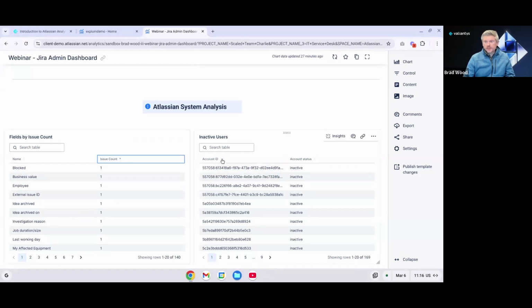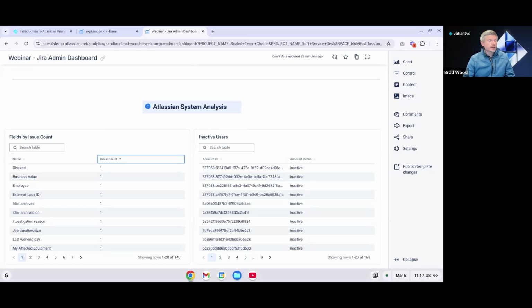And then lastly, on the right-hand side, we have inactive users. This is just simply a list of all the inactive users in our instance. For the sake of this demo, I'm just pulling in their account IDs, but you can actually pull in the first and last name of those users into your charts. And you can get that list of inactive users and decide if you want to completely remove them from your Atlassian system. So those are just a few examples of some fully built dashboards for some specific use cases.